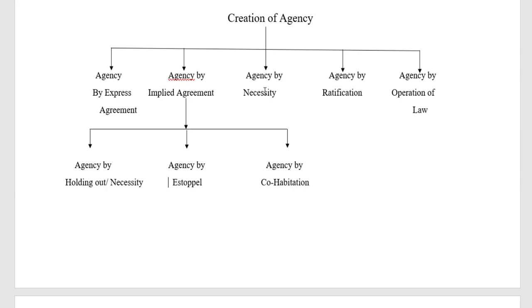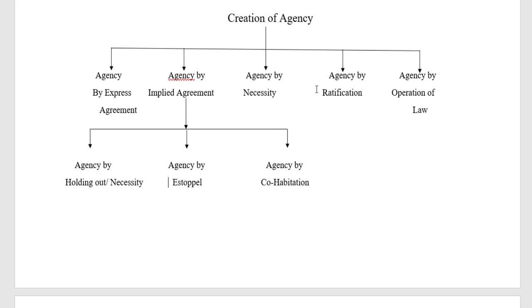There is a similar case law, Couturier versus Hastie, with regard to cargo. There was some decayable cargo in a ship. What happened? The captain of the ship sold the cargo for the best price. So the principal has to accept the action taken by the captain. Those things we can see under agency by necessity. That means it should be in the interest of the principal only.